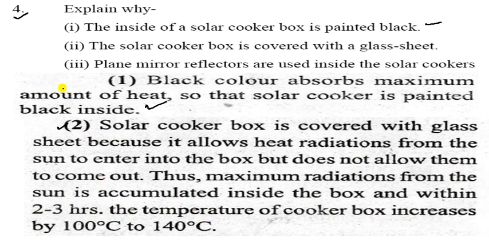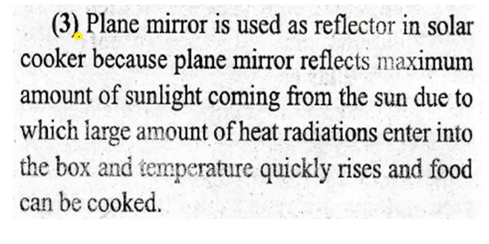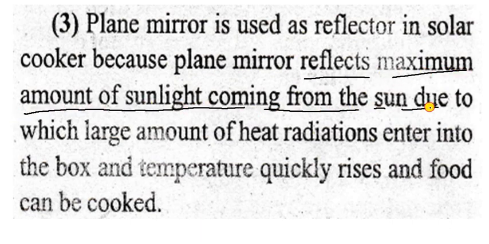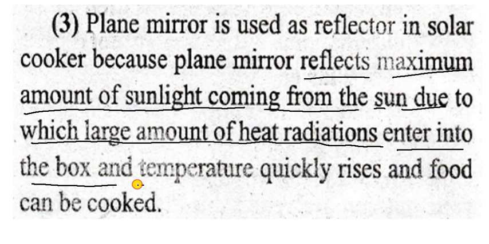The solar cooker box is covered with a glass sheet because it allows heat radiation from the sun to enter into the box but does not allow it to come out. Thus, the maximum radiation from the sun is accumulated inside the box and within 2 to 3 hours, the temperature of the cooker box increases by 100 to 140 degrees C.